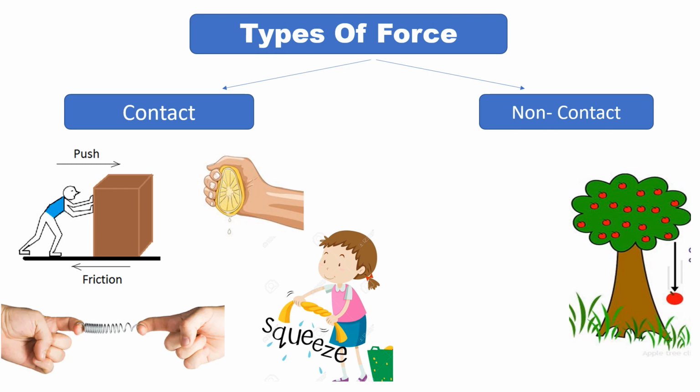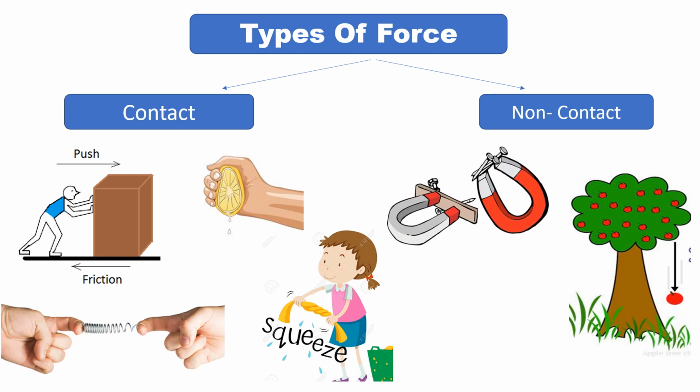So there is a force which exists between the object and earth, but they are at a distance, they are not in contact with each other. So this kind of force, this gravitational force, is called a non-contact force. Other examples of non-contact forces are magnetic force.